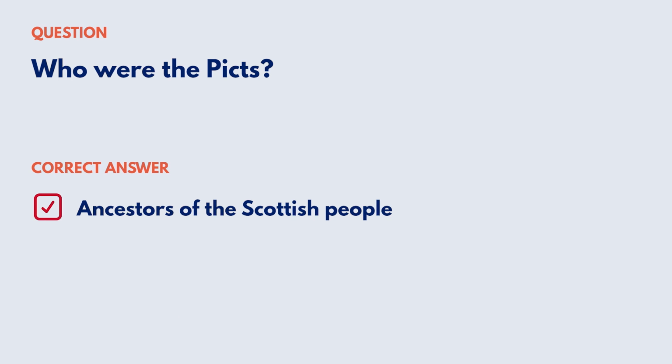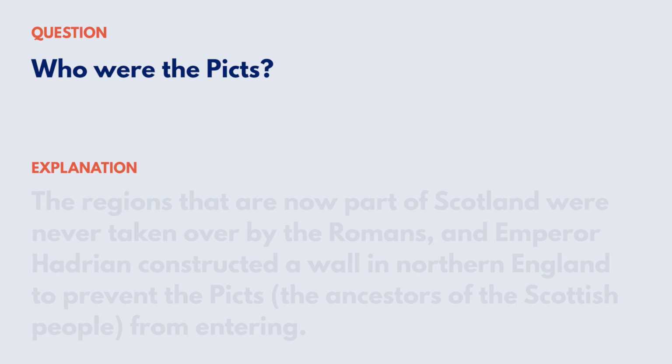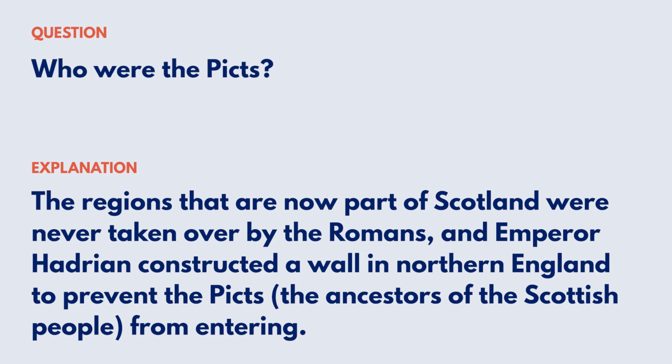Correct answer: ancestors of the Scottish people. Explanation: the regions that are now part of Scotland were never taken over by the Romans, and Emperor Hadrian constructed a wall in northern England to prevent the Picts, the ancestors of the Scottish people, from entering. Reference: the Romans.